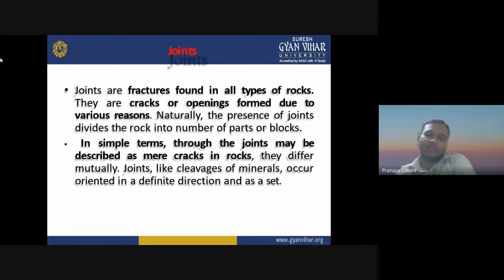Naturally, the presence of joints divides the rock into a number of parts or blocks. In simple terms, joints may be described as mere cracks in rock. They differ mutually. Joints, like cleavage of minerals, occur oriented in a definite direction as a set.